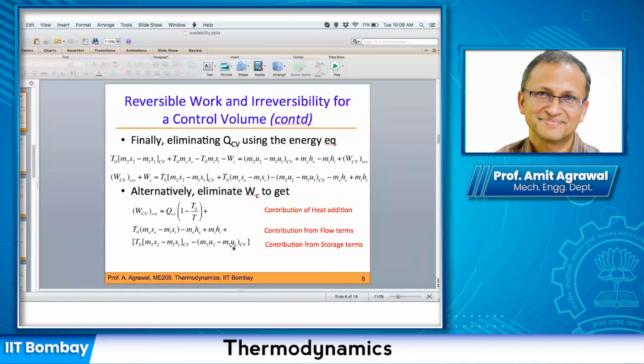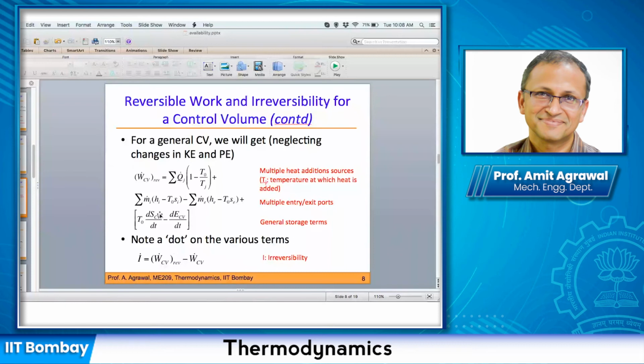And of course, in general, because this has been integrated with time, this essentially becomes dS/dt for the control volume, the change in the total entropy of the control volume, and similarly the change in the total energy of the control volume. So this is where the steady state and uniform state assumption we had used, and we are now relaxing that, and we are saying that this is the term that we would get.